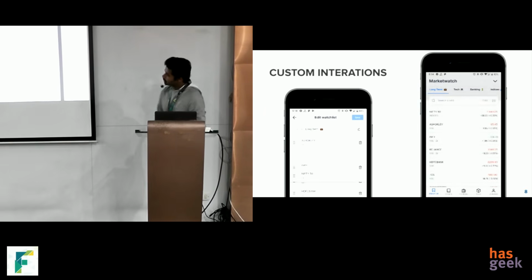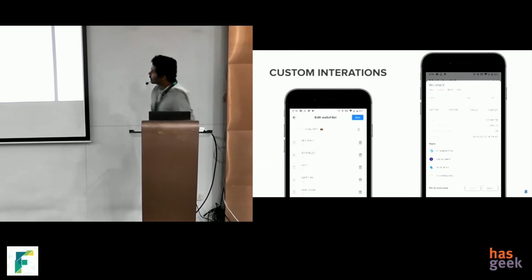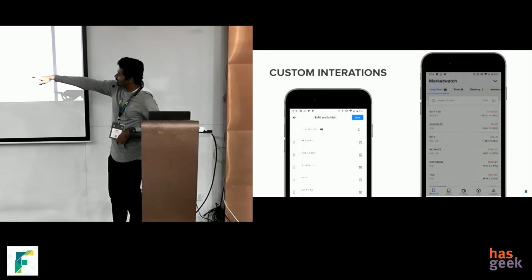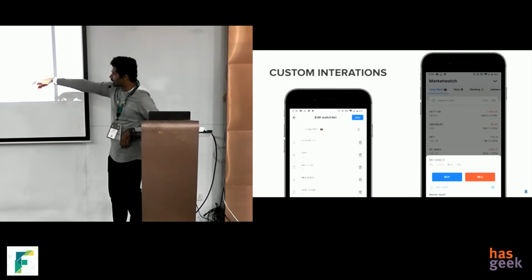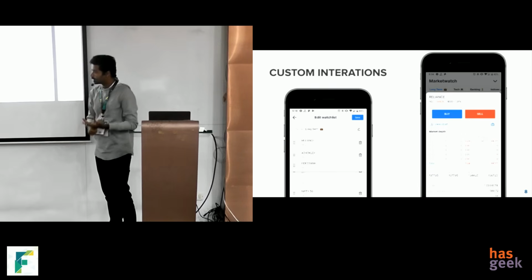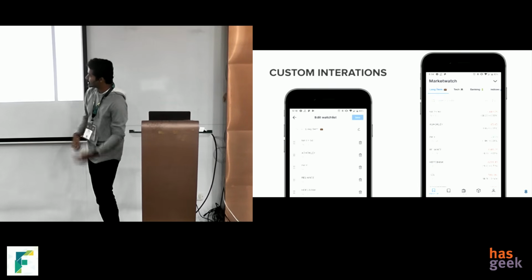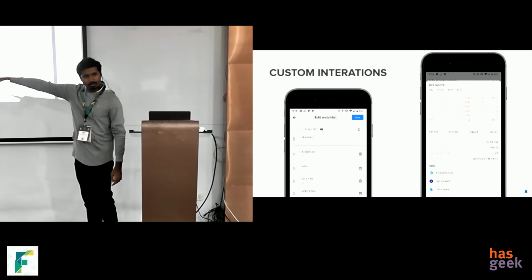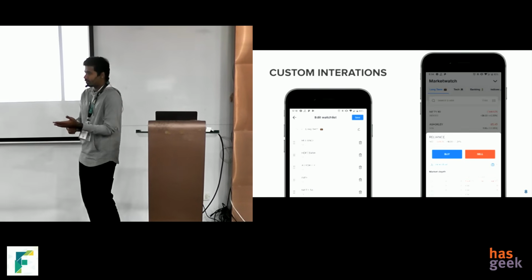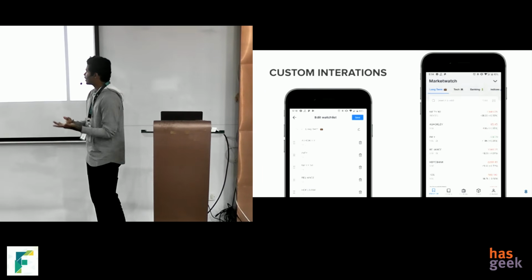And here are some interactions we did. On the left side, you can see a sortable list. There is a sortable list in Flutter built in, but the thing is that you have to press and hold on it to start that gesture. So we moved it to the left handle, so you don't have to literally wait 300 milliseconds to start the interaction.